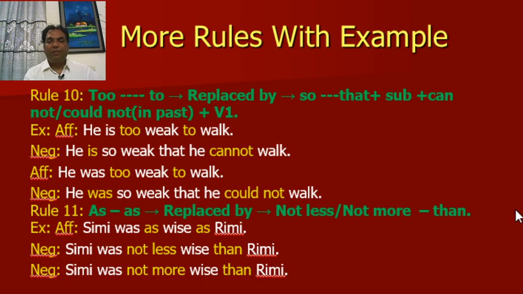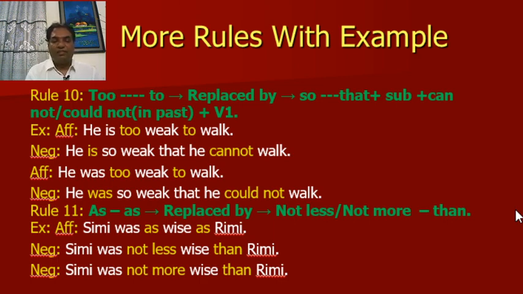For example, affirmative: He is too weak to work. This is the present. Negative: He is so weak that he cannot work. As the first sentence is in the present form, I have used "cannot".